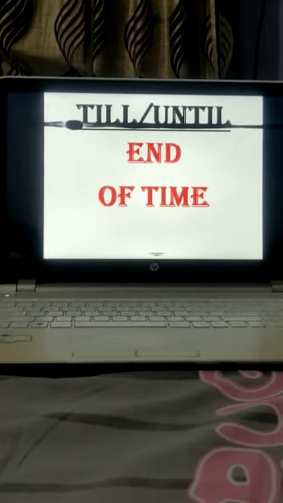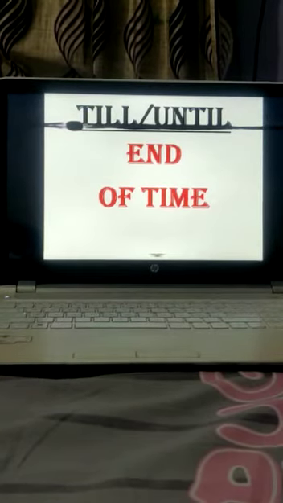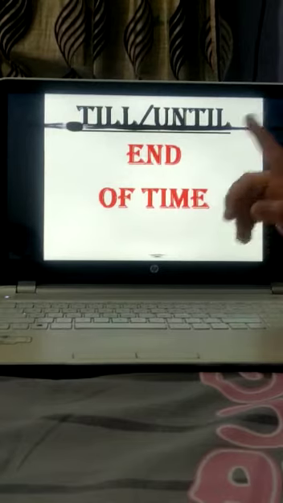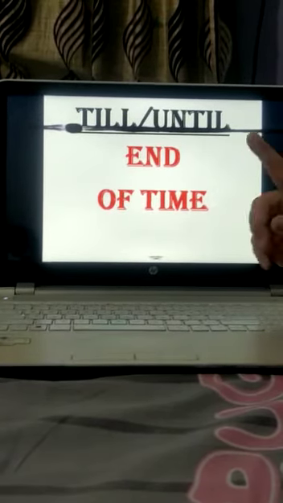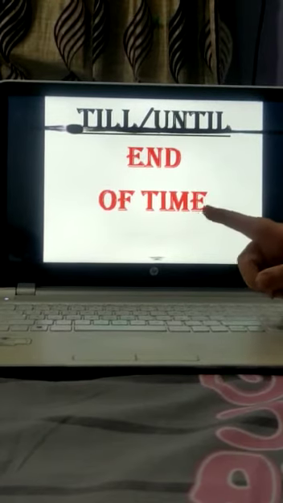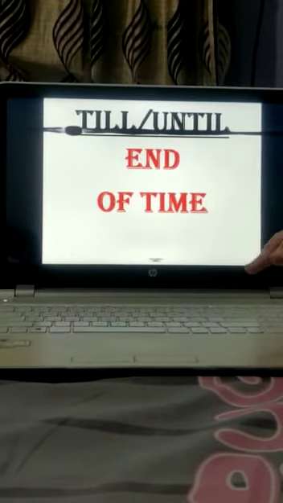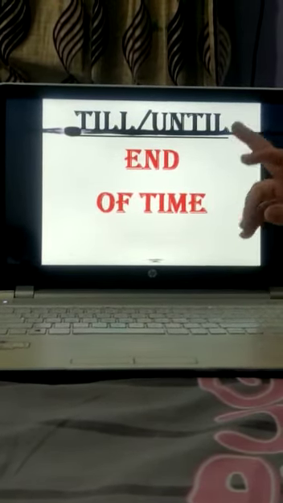Let me give you one more example. I will not go home until my work is complete. मैं तब तक घर नहीं जाऊंगा जब तक मेरा काम complete नहीं होगा. Now I have specified the end time, so I have used the until preposition.